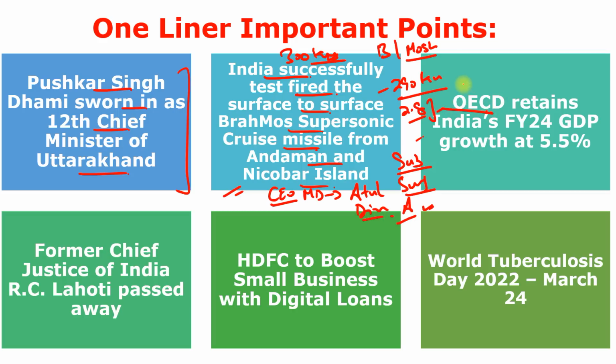OECD stands for Organisation for Economic Co-operation and Development. It retains India's financial year 24 GDP growth at 5.5%, because this organization recently released a report known as Economic Outlook for Southeast Asia, China and India, volume 1 of 2022. According to this report, the organization retained India's real gross domestic product growth for financial year 24 at 5.5%, and for financial year 23 they predicted 8.1%.